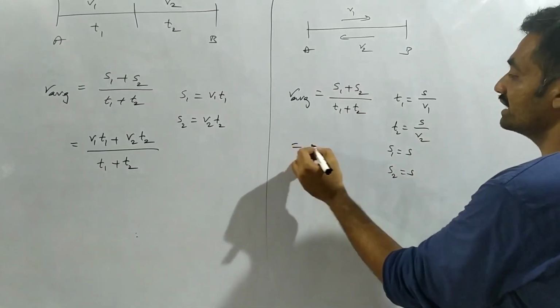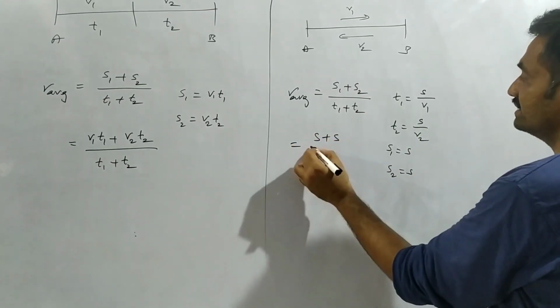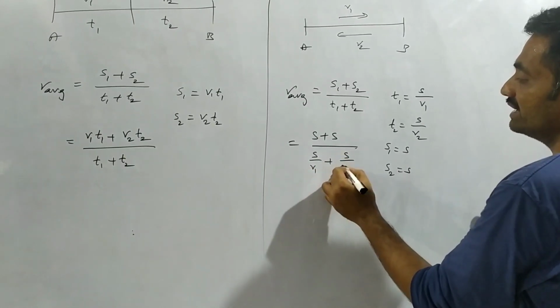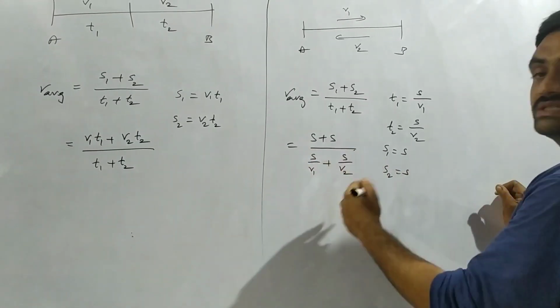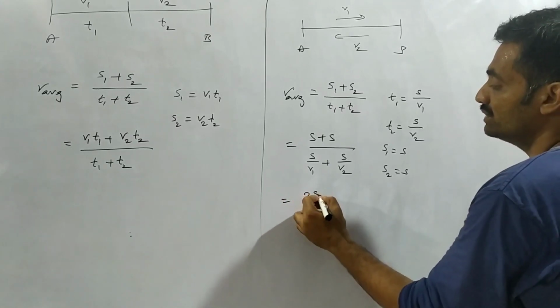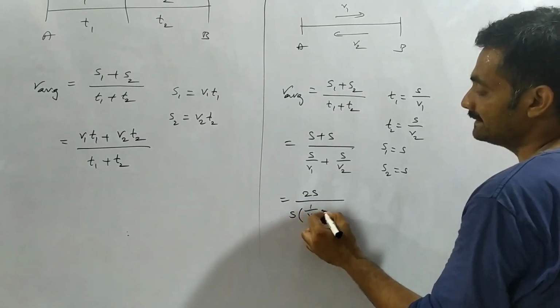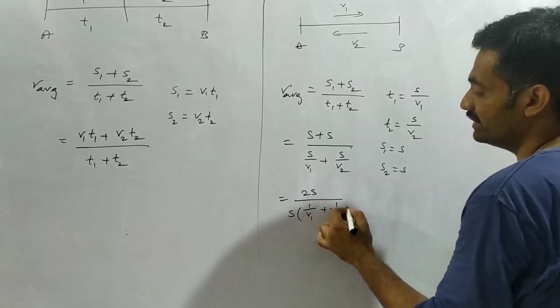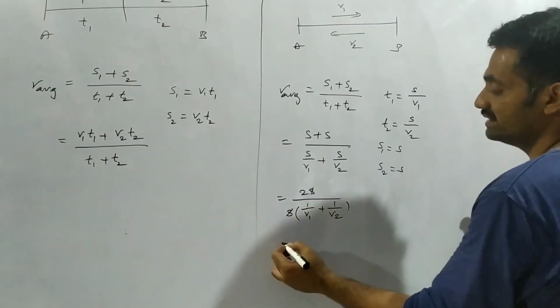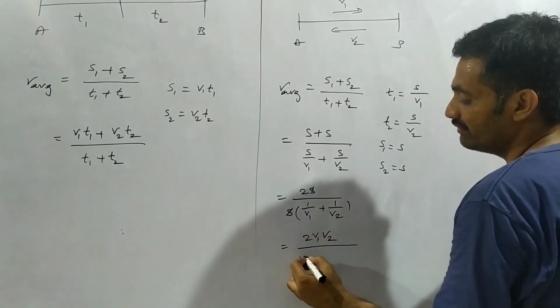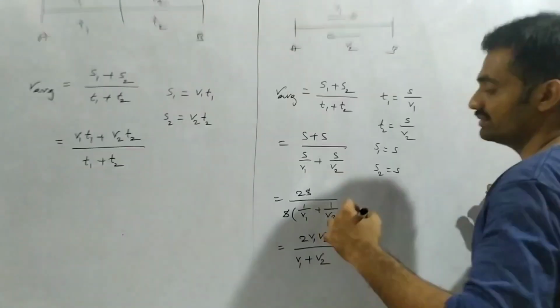If we substitute here, we can write it as s plus s by v1 plus s by v2. Observe that s plus s is 2s. 2s by, we can take s common, then we have 1 by v1 plus 1 by v2. So here s gets cancelled and we have 2v1 v2 by v1 plus v2.